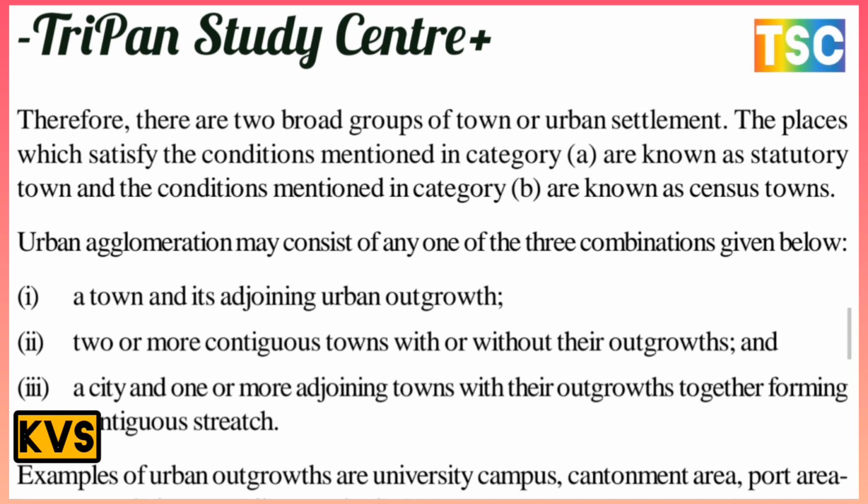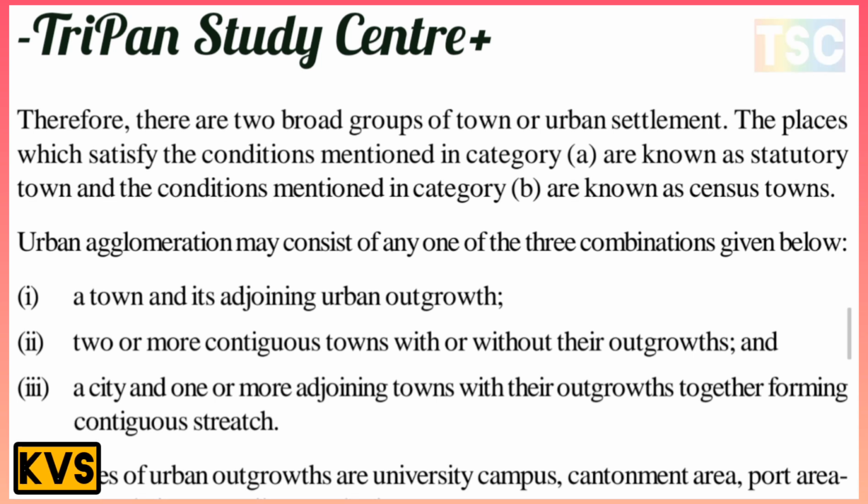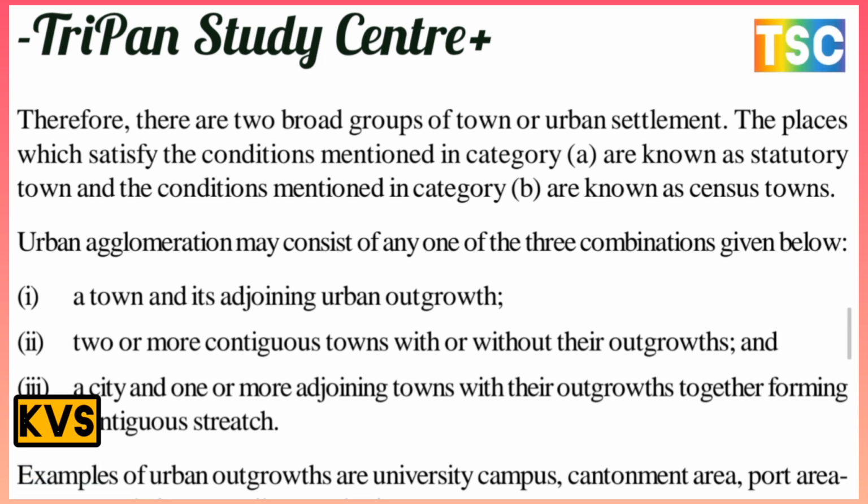The places which satisfy the conditions mentioned in category A are known as statutory towns and the conditions mentioned in category B are known as census towns.